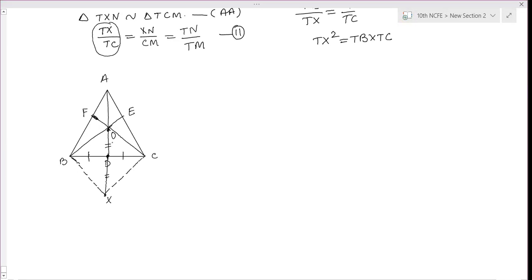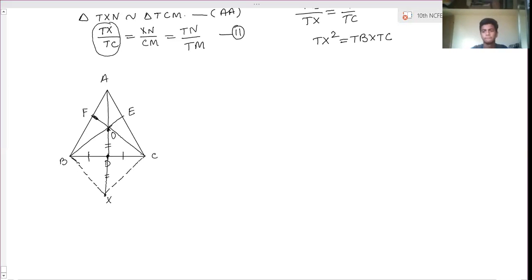Switch on your video. It's a rectangle. No, it cannot be a rectangle. Rhombus. Sides are equal. You know OB, OC, CX, BX parallel. Diagonals of the quadrilateral bisect each other. This means it is a parallelogram.